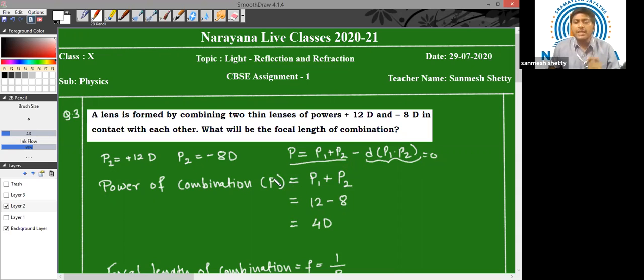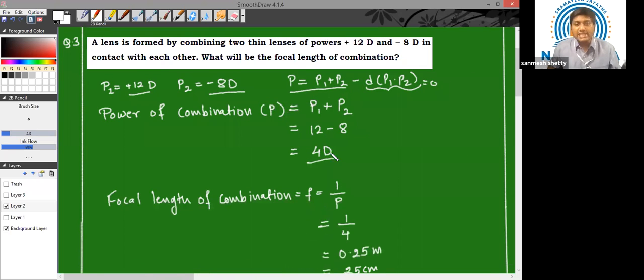Now we have to simply add both the powers. Now P1 is equal to 12 diopter, P2 is equal to -8 diopter. So 12 minus 8 is equal to 4 diopter. So this is the power of the combination of lenses.